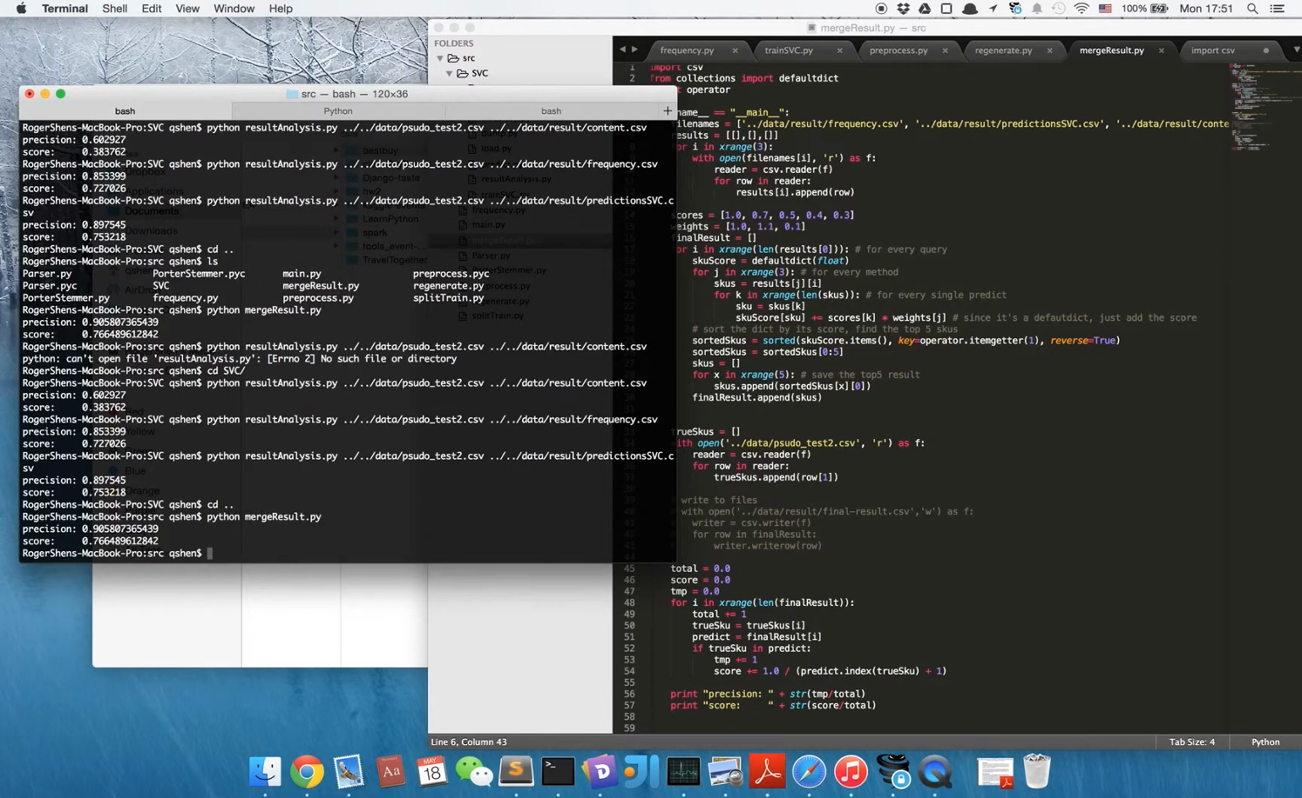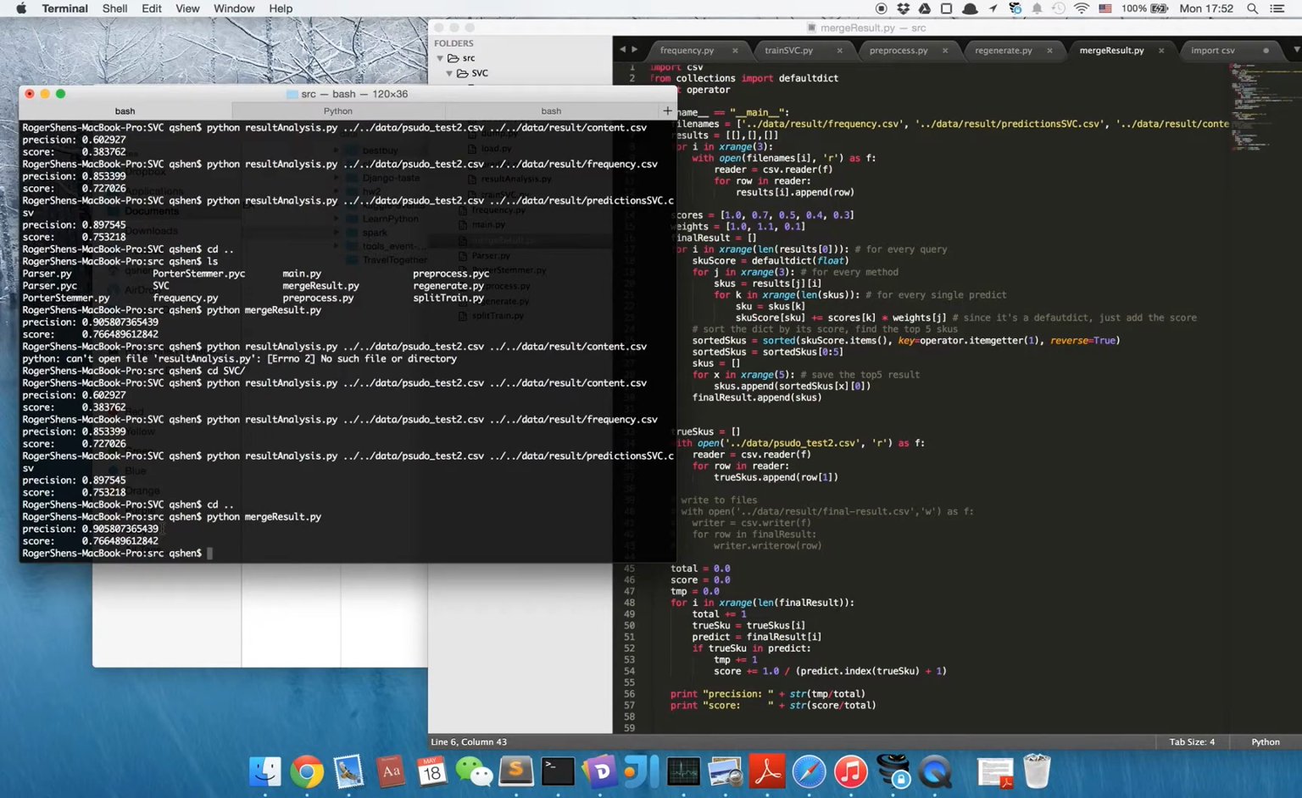After merging these three methods, the precision is now over 0.9 and the score is around 0.77. So we can see the combination of three methods can achieve a better result. This is actually a good result because the true product is either in the first place prediction or in the second place prediction. In the first place prediction we gain 1 score, and in the second place prediction we gain 0.5 score.